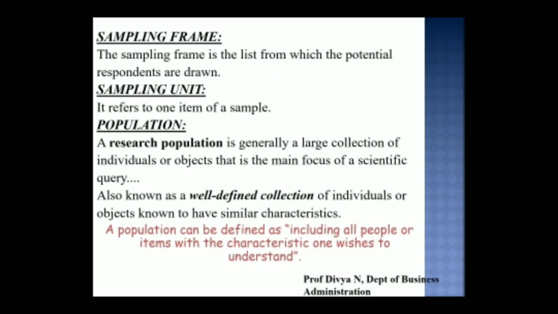Now let's learn a few terminologies. First one is sampling frame. It refers to the list from which potential respondents or samples are drawn. So sampling frame is nothing but the source from which we can get the details about who probably can be our samples or respondents. Respondents are the people who are going to respond to our research queries.